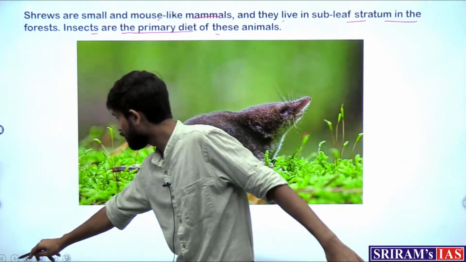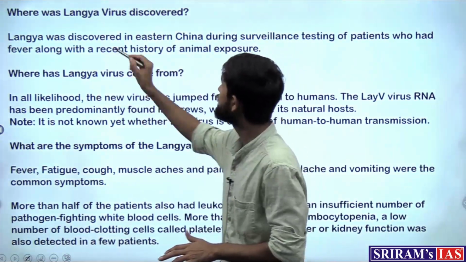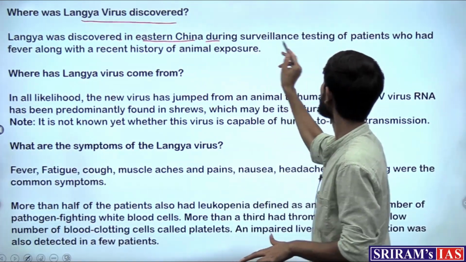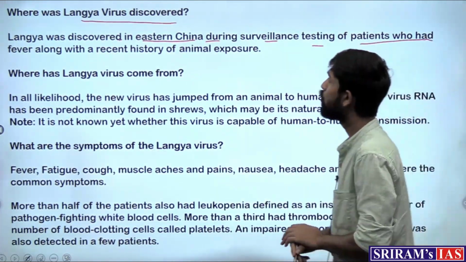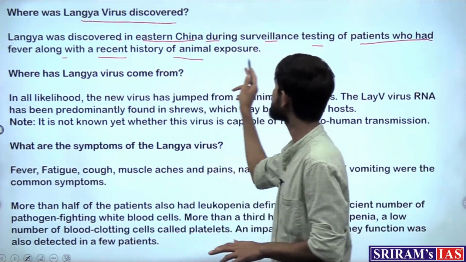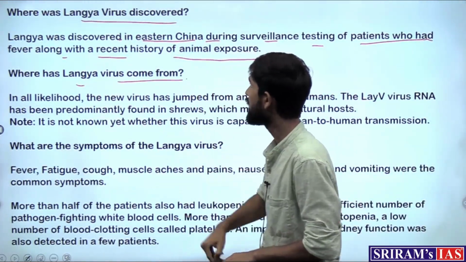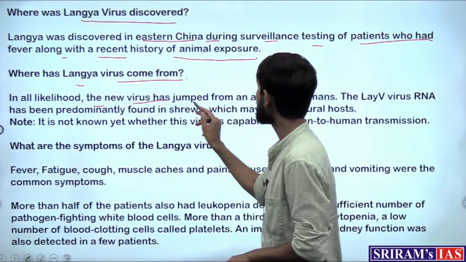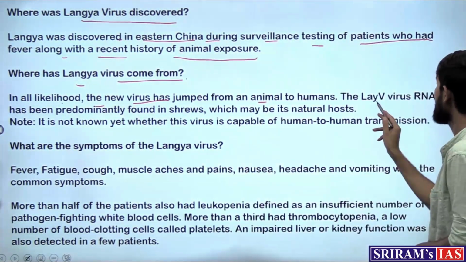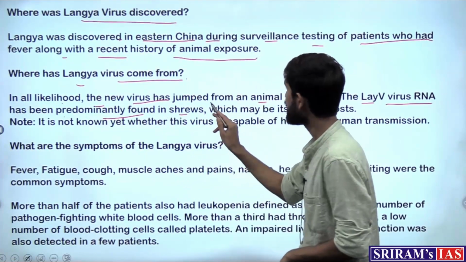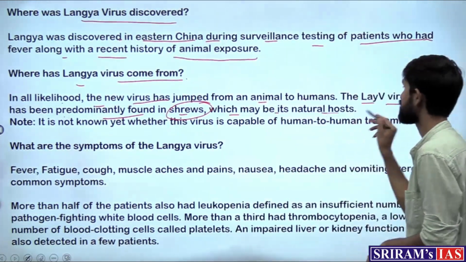And then we look at where it was discovered first. Langya was discovered in eastern China during surveillance testing of patients who had fever along with a recent history of animal exposure. And where has the Langya virus come from? In all likelihood, the new virus has jumped from an animal to humans, and the LayV RNA has been predominantly found in shrews, which may be its natural hosts.